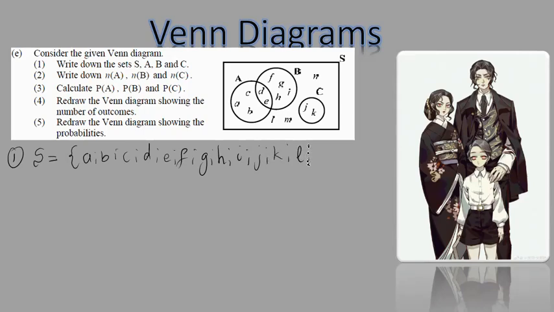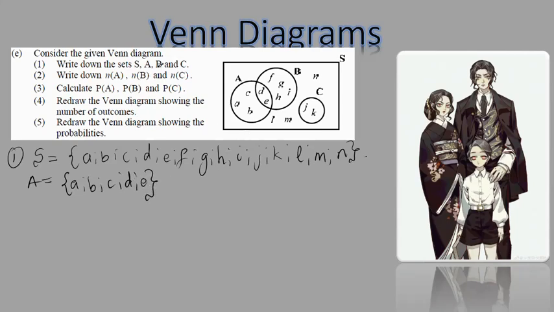That is the sample space. And then for event A, I have a, b, c, d, e. So I put it there: a, b, c, d, e, right?